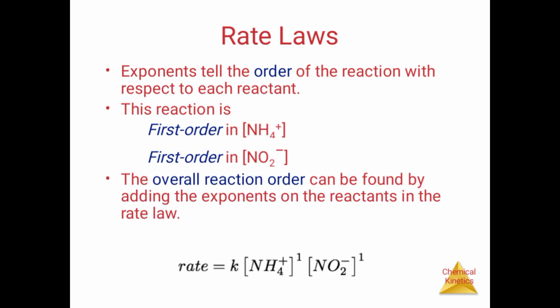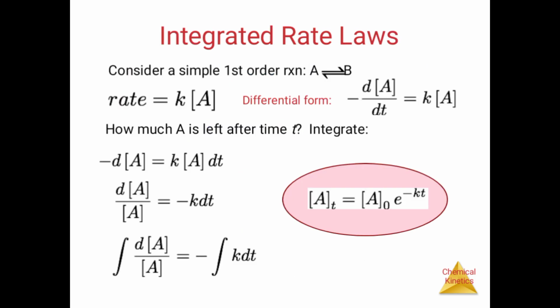The overall reaction order can be found by adding the exponents on the reactants in the rate law. The reaction is second order overall. Rate equation: rate is equal to k times the concentration of NH4 and the concentration of NO2.